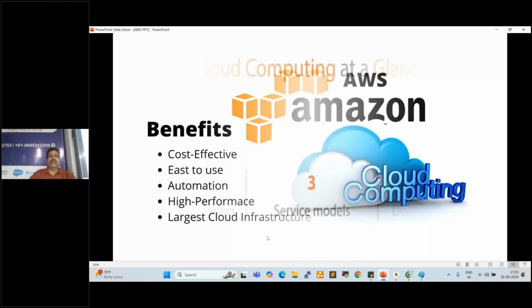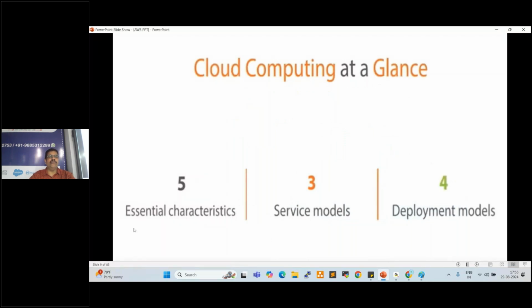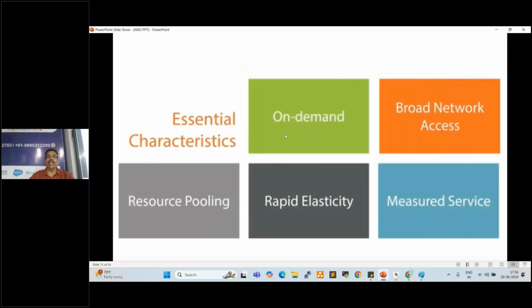So, cloud computing at a glance. Here we have five essential characteristics, three service models, four deployment models. What are those? Five essential characteristics. First one is on demand. What is on demand? We discussed already. Instantly, immediately, right? Whenever we require any resources, we just log in to AWS and we can create within a minute, which is on demand. Next one, broad network access.